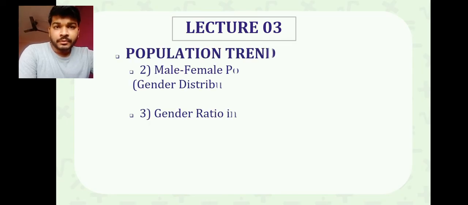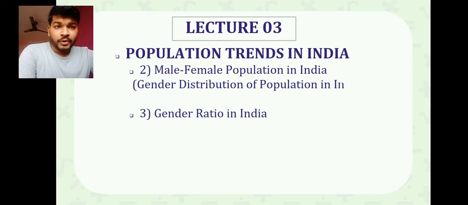As we have seen in that topic, we have understood that in a very short period of time, or we can say one century, we have crossed 100 crores of people, and in the very near future, by 2025, we are going to reach nearly 140 crores of population. Now let's start with the next topic under this same main topic, that is population trends in India.